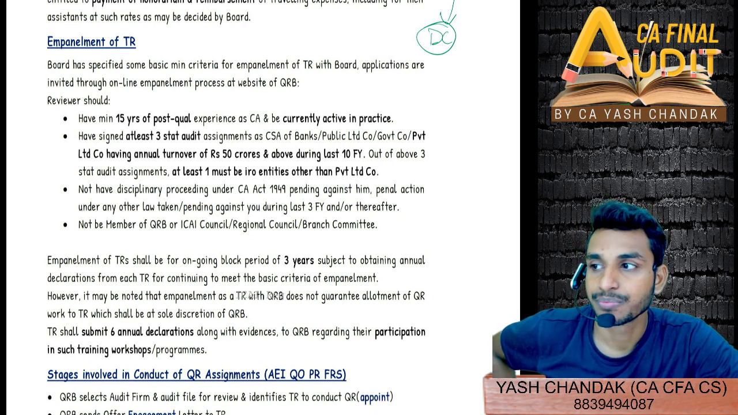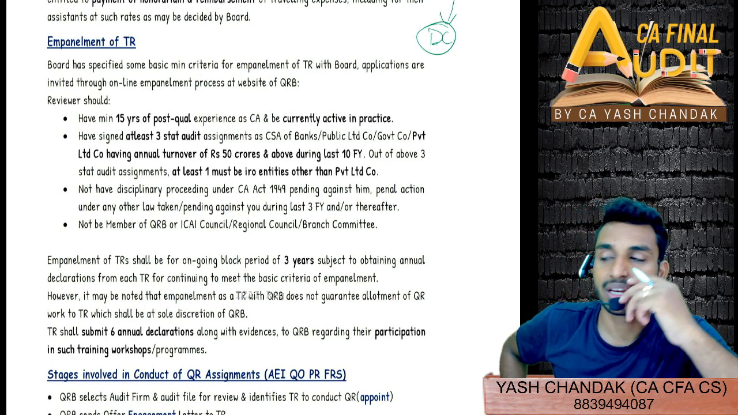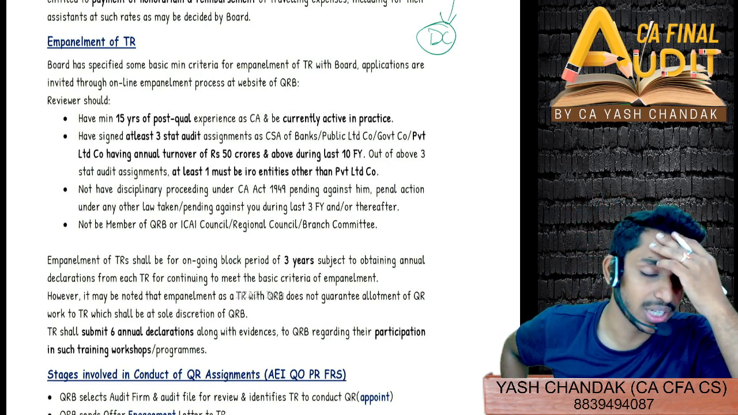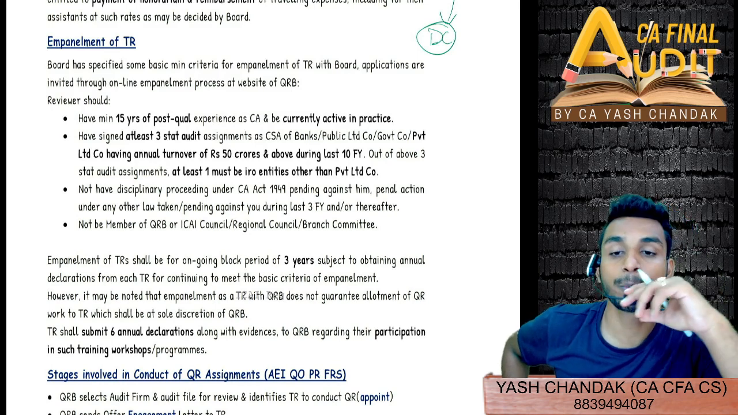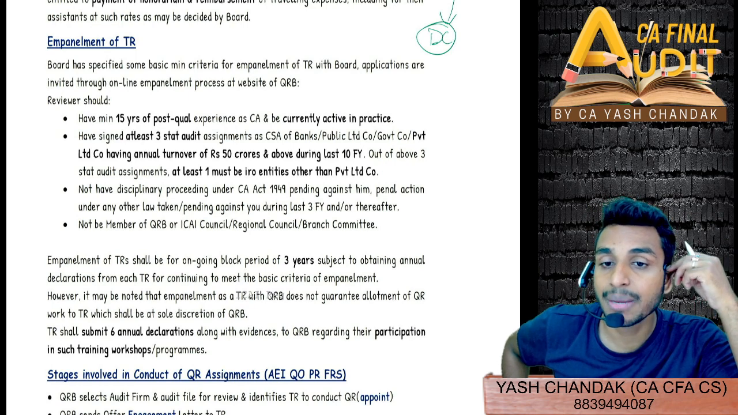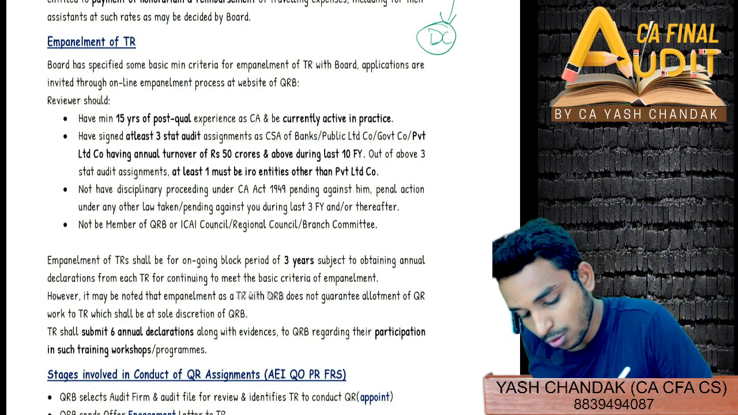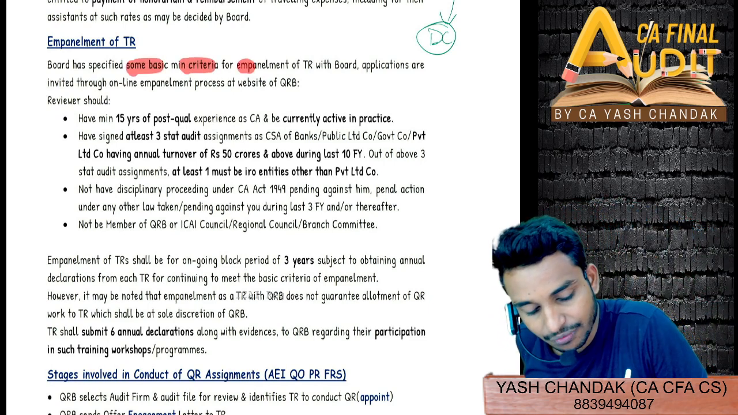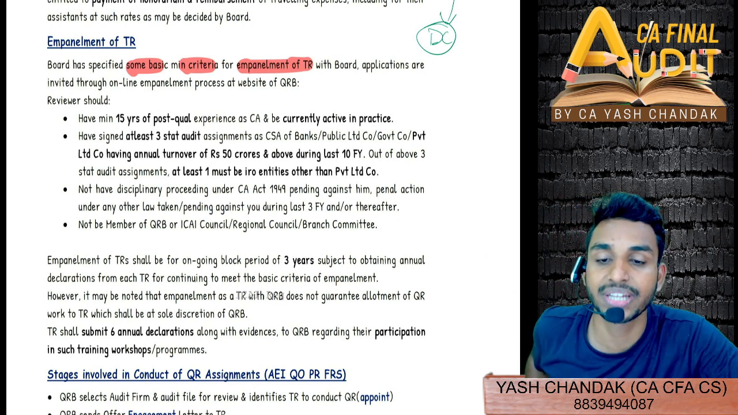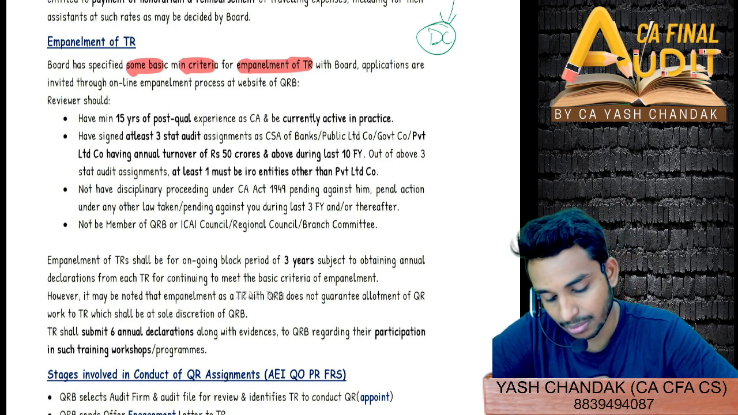Now I told you what? The quality reviewer is also a chartered accountant only, right? Like a peer reviewer, the quality reviewer is also a chartered accountant. So how can you opt for doing quality review of certain other firms? That means you have to be empaneled in a panel maintained by QRB, right? For you to be a quality reviewer, you have to get yourself empaneled. So the board has specified some basic minimum criteria for the purpose of empanelment of technical reviewers with the board. Applications are invited through an online empanelment process. At the website of QRB, you can see that.